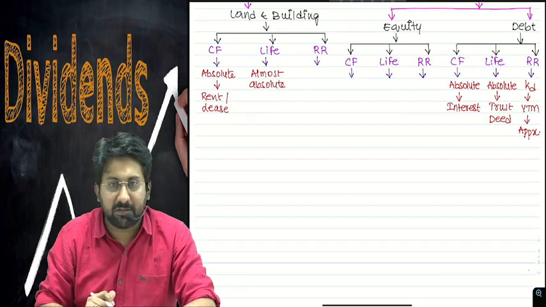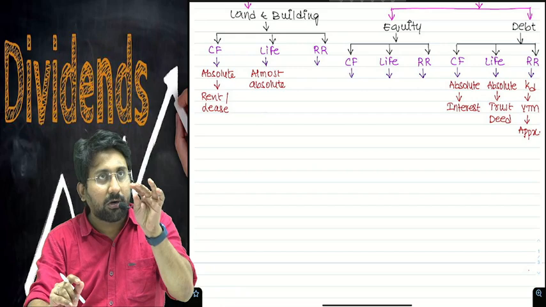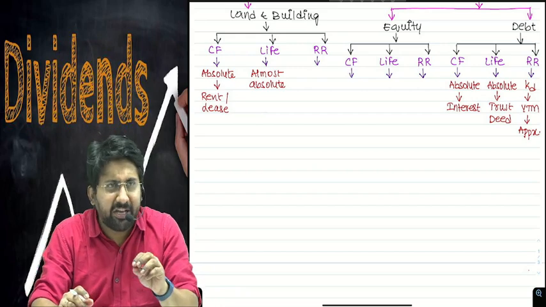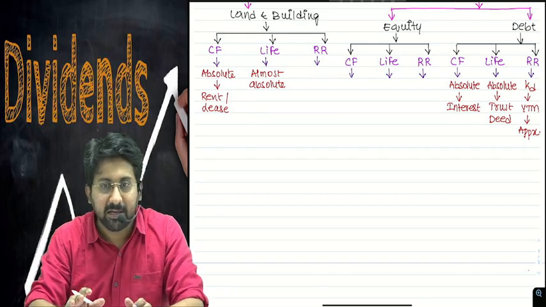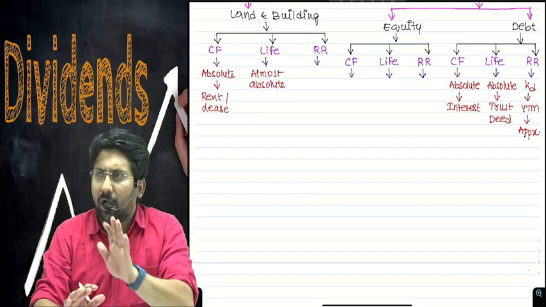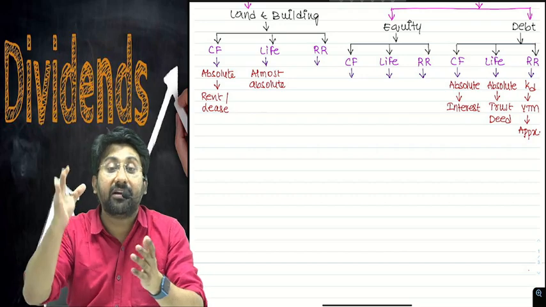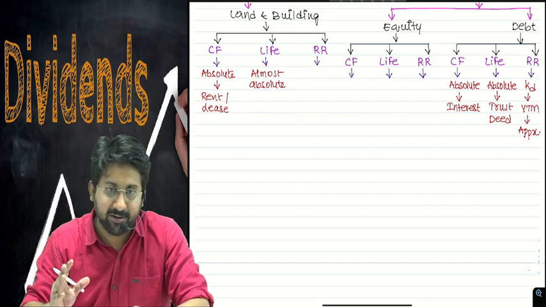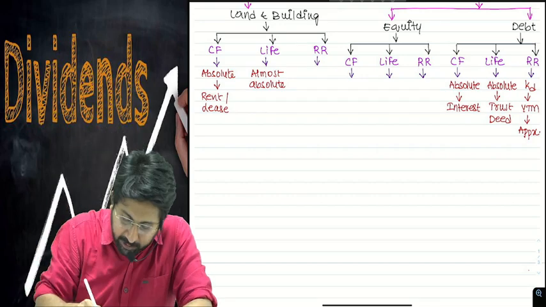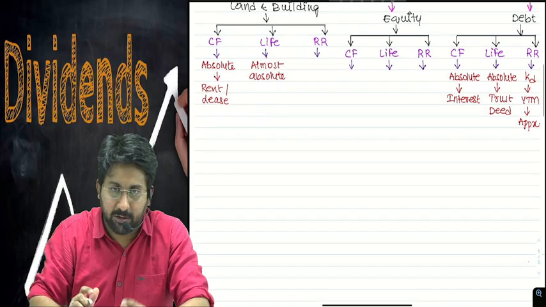almost absolute. Means what? If I say 40 years life of a building, after 40 years are completed, the building will not be demolished, as if there is an earthquake. Absolutely, there will be no cash flow that can be generated until and unless you put some capital expenditure on it. That's the meaning of almost absolute. So, it is almost absolute.